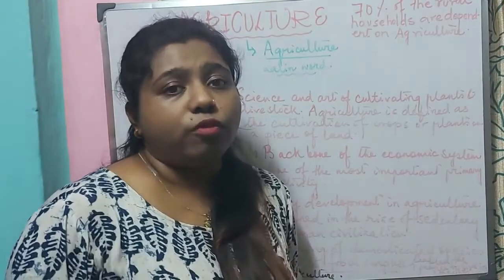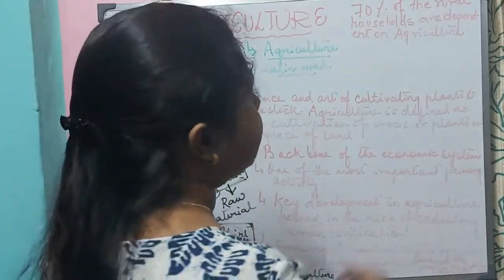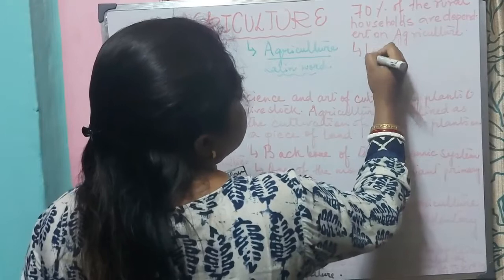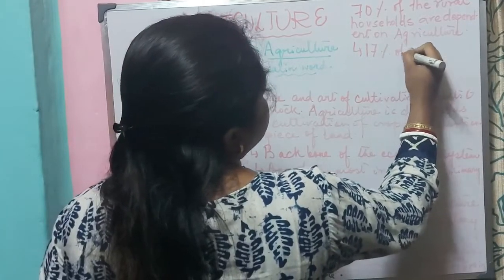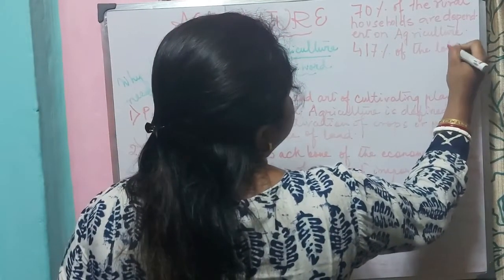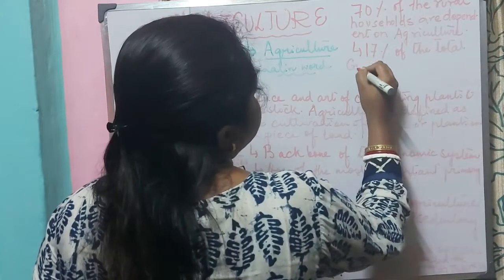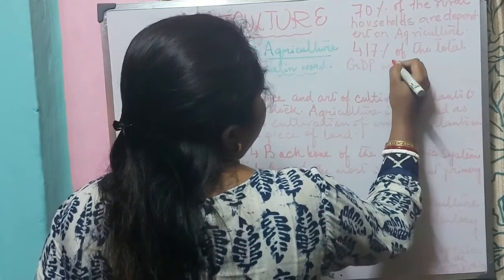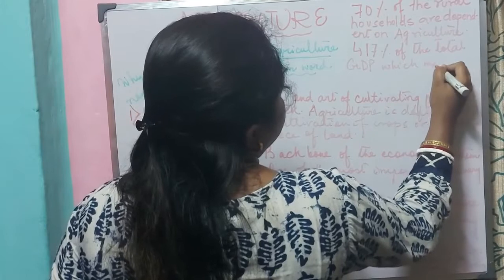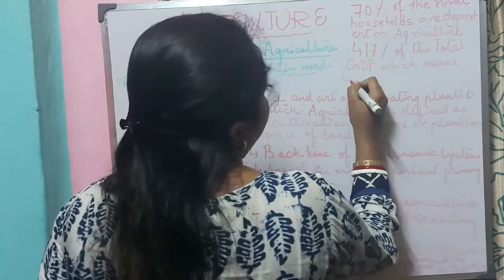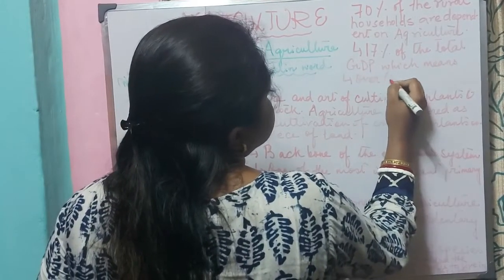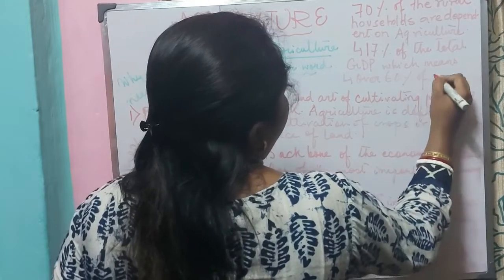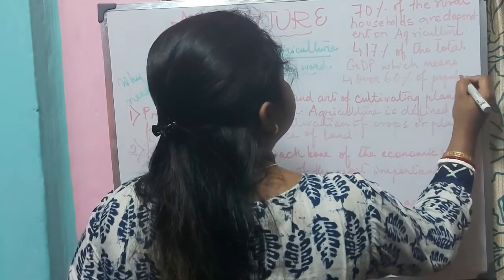Now, in terms of the gross domestic product, agriculture contributes 17% of the total GDP, while it provides employment to over 60% of the population.